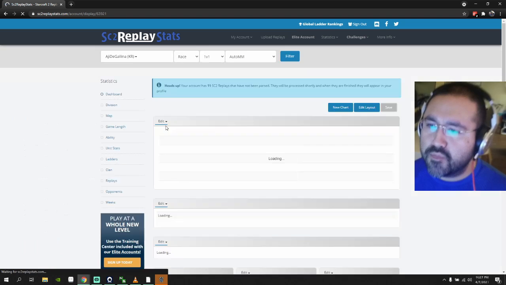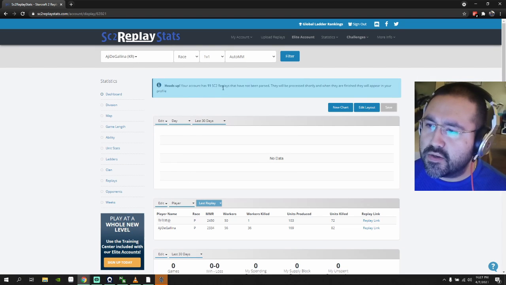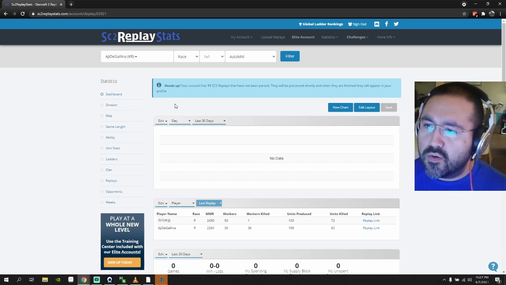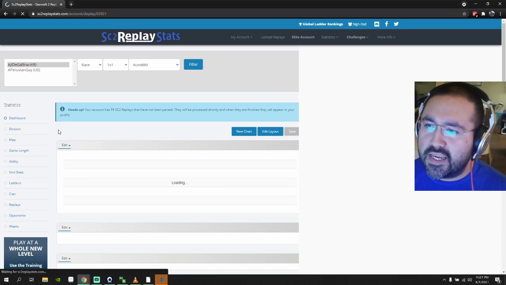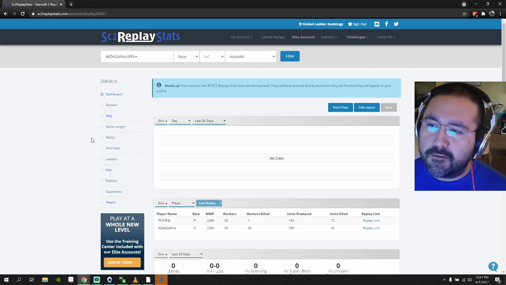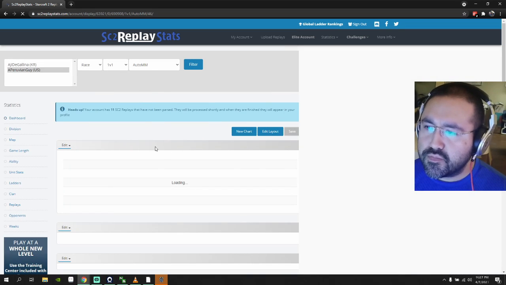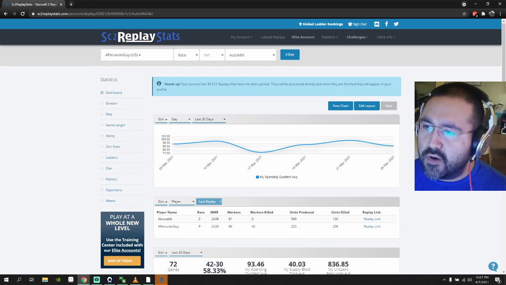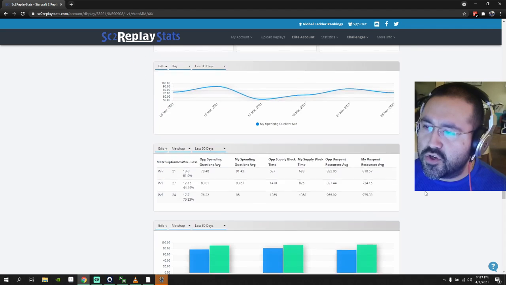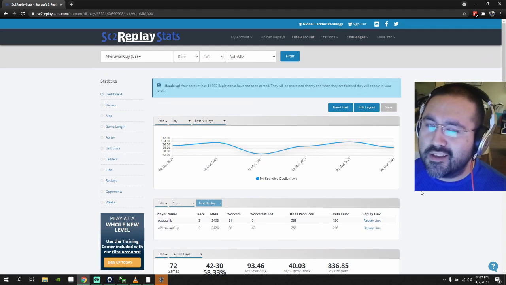And then it says here, heads up, your account has 11 Starcraft II replays that have not been parsed. They will be processed shortly, and when they are finished, they will appear in your profile. So right now it's taking these replays and extrapolating all the data. So the data that you would be getting would be as follows, right? So it gives you charts here. You can look at different charts for all your data, and these are charts that I set up.